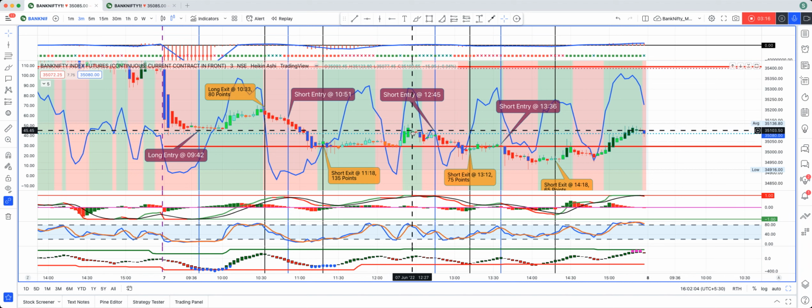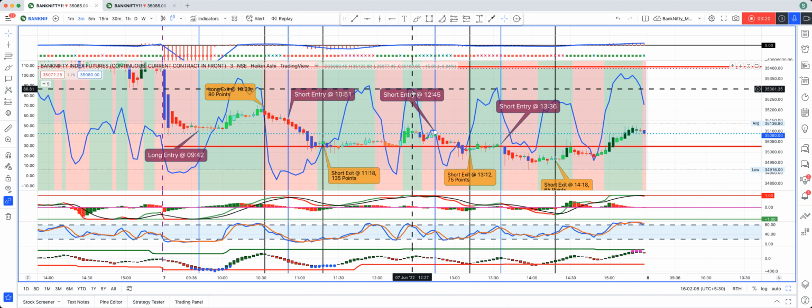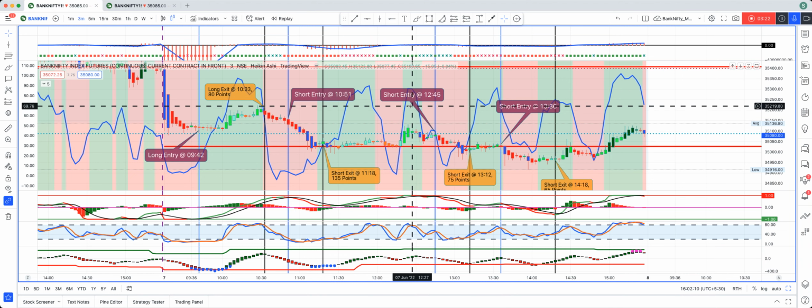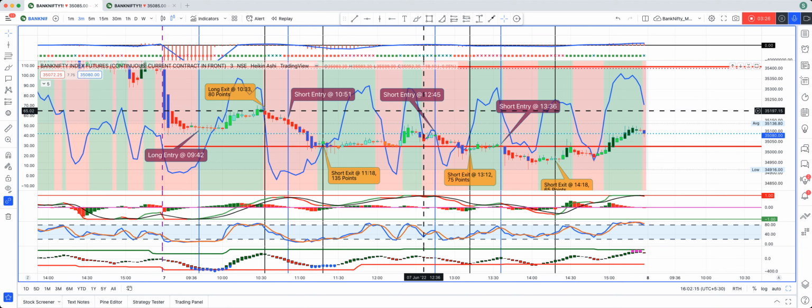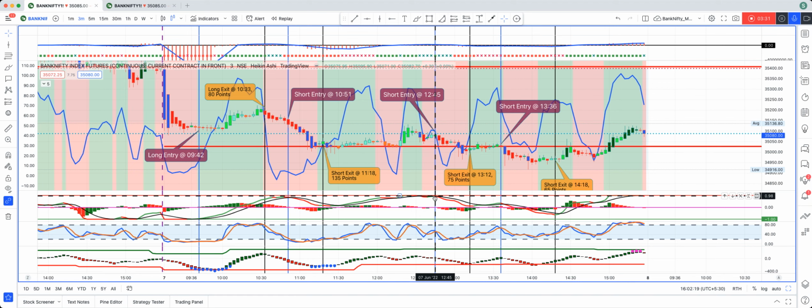Instead, when the rejection came at this layer, and when the KDJ line was also turning down, I initiated a short trade at this time, which was 1245. And at the same time, you'll see that NMACD was also trying to come down, though it is not a very strong signal from a stochastic perspective, but it was a signal. At the same time, the other chart was also giving some confirmation.